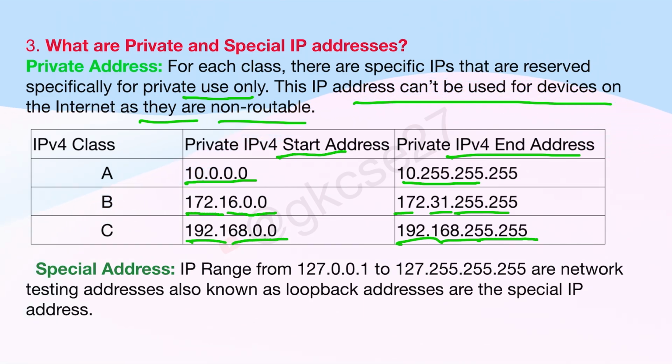A special address IP range from 127.0.0.1 to 127.255.255.255 are network testing addresses, also known as loopback addresses, the special IP addresses. Actually, these IP addresses are used now to check the network connection in our own system. This is loopback address. That means it will send the packet and it will again return the packet, and it will test if it is giving proper loopback connection or not.